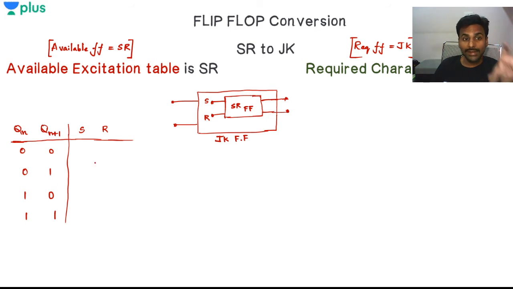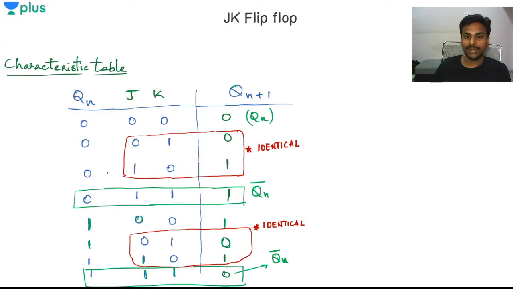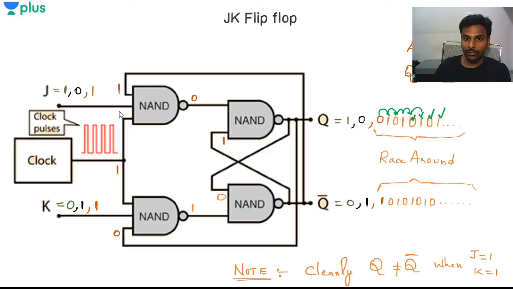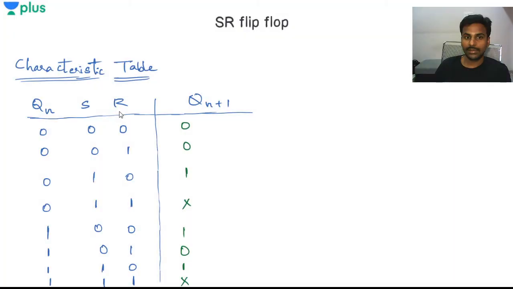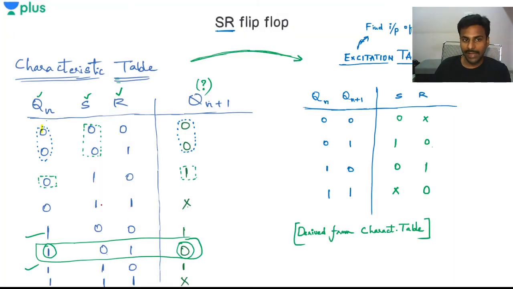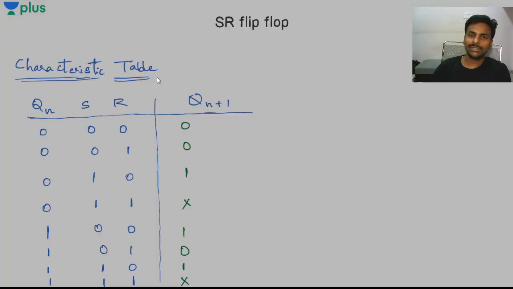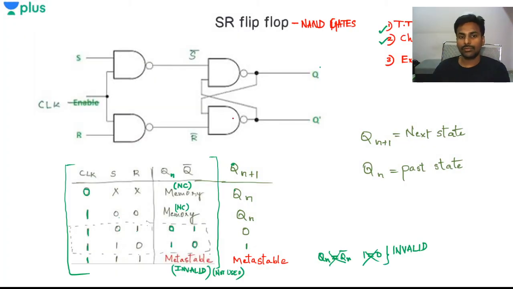Now to fill up this excitation table, you need to have good knowledge of the characteristic table. To fill the characteristic table of the SR flip flop, you should have knowledge of the truth table. To write the truth table, you have to see what is happening exactly in the SR flip flop.